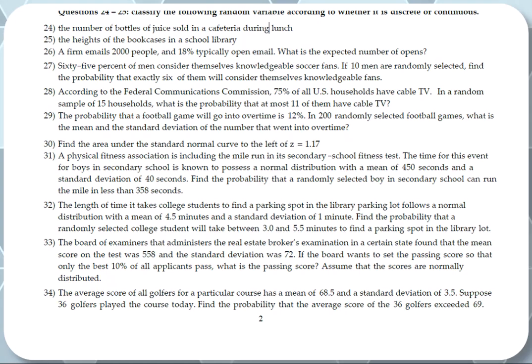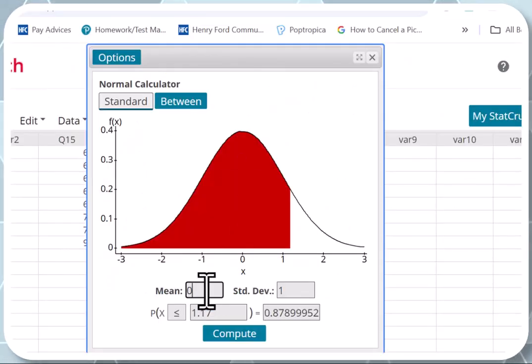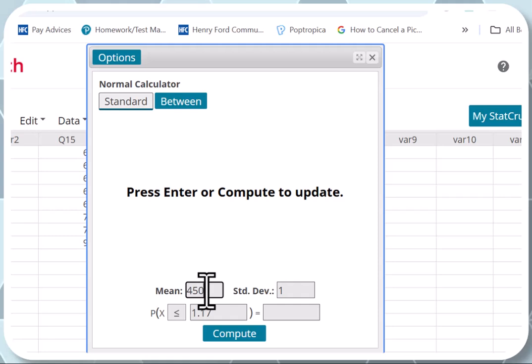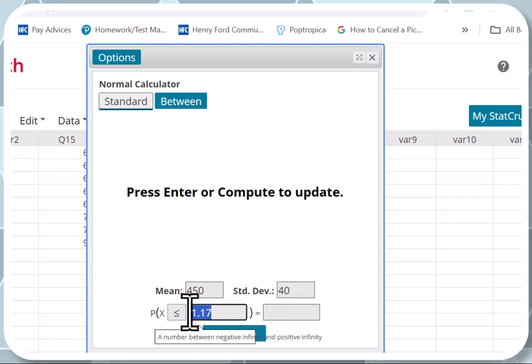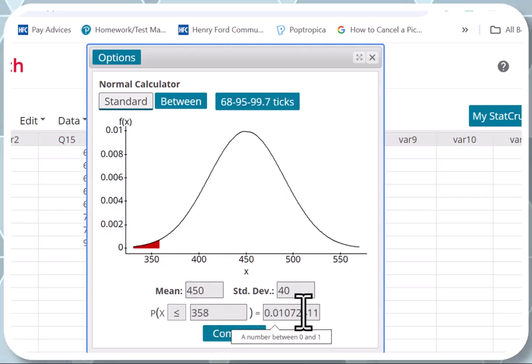Okay, using the normal distribution calculator. So we change the mean to what? 450, the standard deviation to 40. We're not doing with z anymore, so it's x. We need to have a mean and standard deviation. And he wants the probability that x is less than 358, so the 358. And the answer is 0.07. So the answer will be 0.0107.